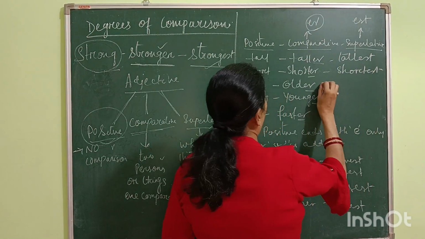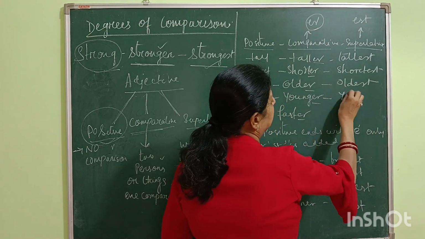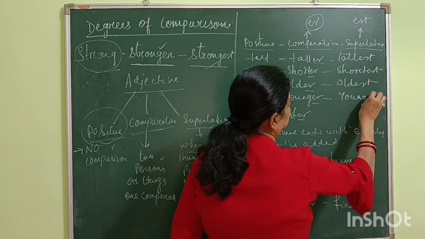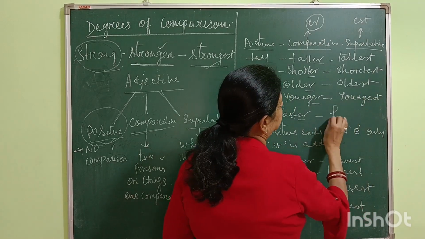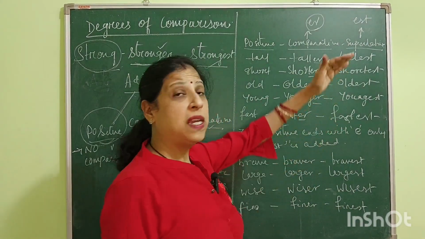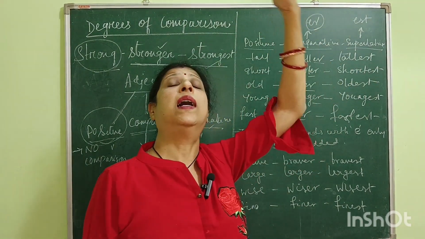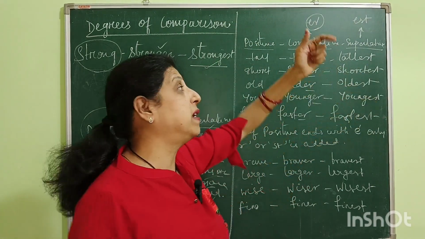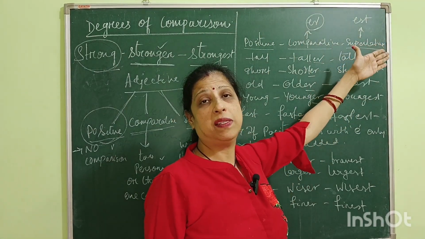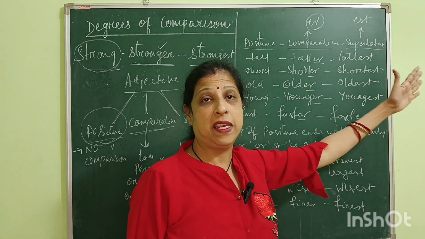Old, older, oldest. Young, younger, youngest. Fast, faster, fastest. So here we are using EST to compare more, that is the highest degree of comparison, a superlative degree.